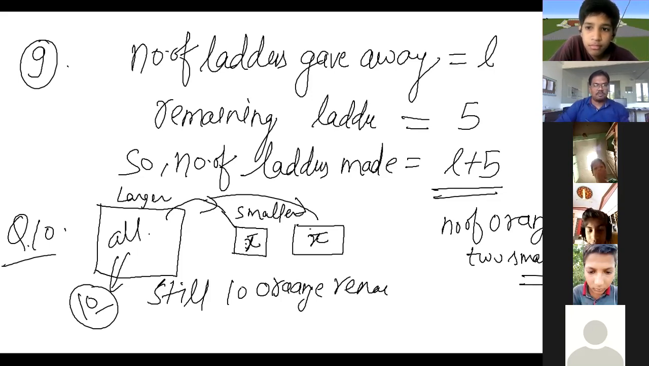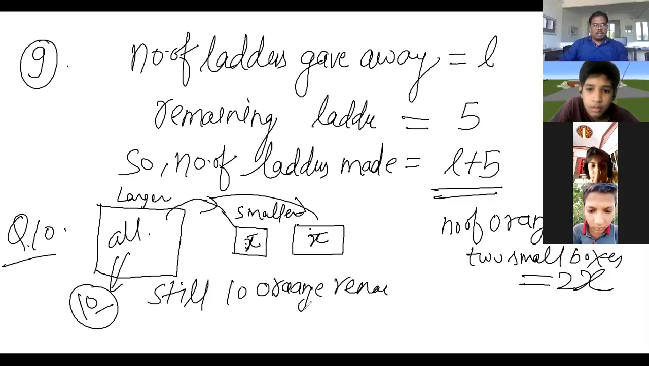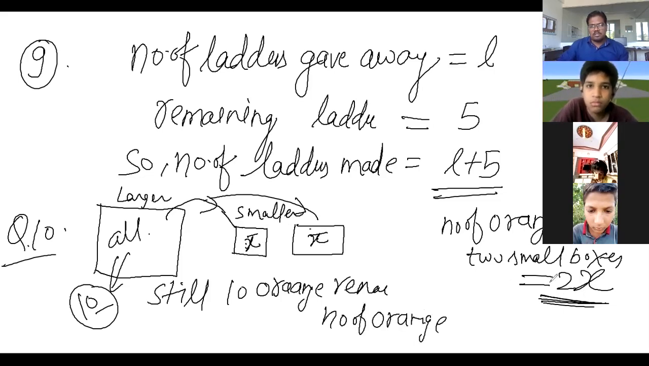What is the number of oranges in the larger box? Look at it: 2x plus 10. If the number of oranges in a small box is taken to be x, it means in one small box there will be x, and in another one also x. So the total number of oranges in two boxes will be 2x. Is this okay? This is okay, beta.